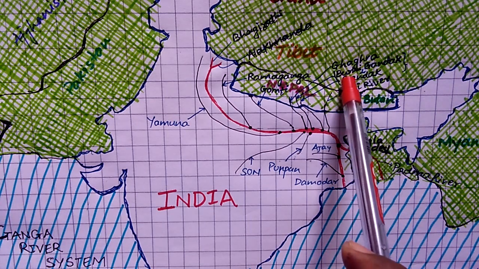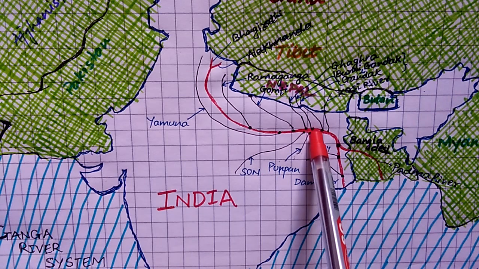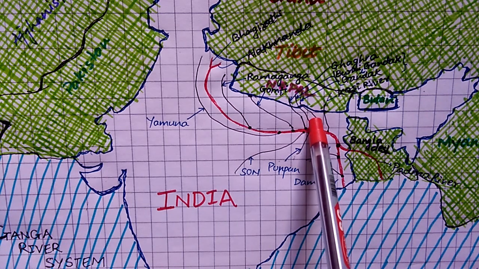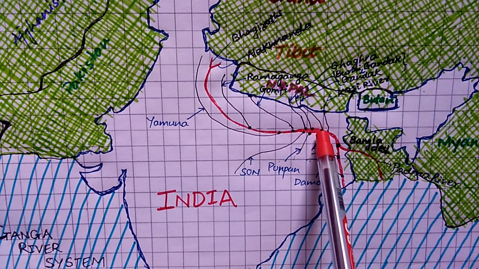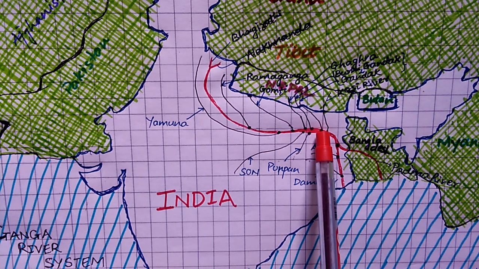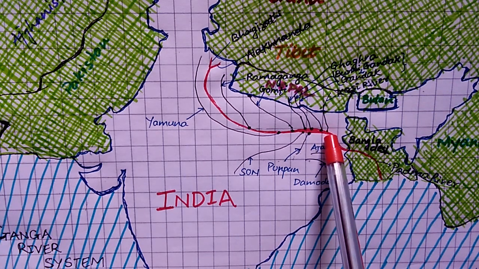So here we have the Buri Gandak and Gandak, both coming from Nepal. The confluence point of the Gandak river is in Patna district, you can say Sonpur, and for the Buri Gandak also the confluence point is in Bihar, in Khagaria district, and for the Kosi river the confluence point is Bhagalpur.